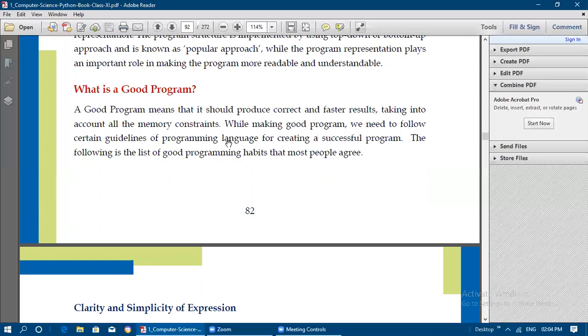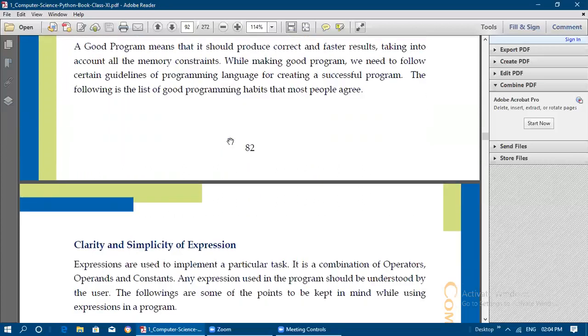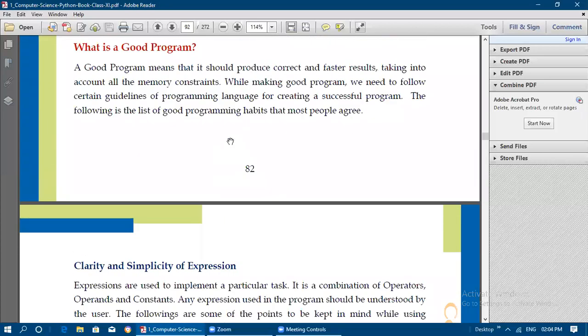While making a good program, we need to follow certain guidelines of a programming language for creating a successful program. We need to follow certain rules and regulations, that is called the syntax. We need to follow the syntax when we are creating the program. The following is the list of good programming habits that most people agree on. So what are the good programming habits? If you want to generate a good program, what are the guidelines we need to follow?